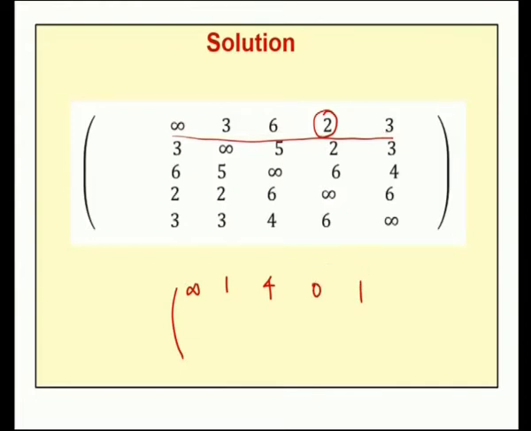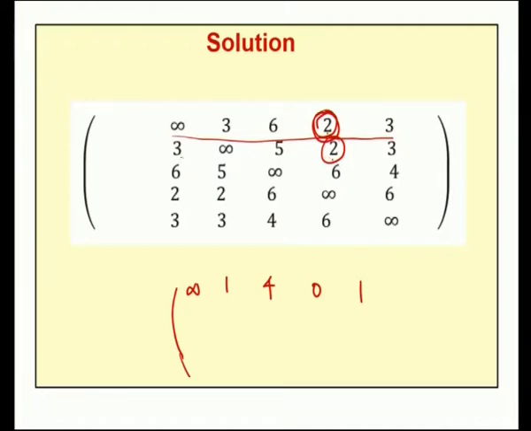So, in the first row I will choose the minimum which is 2 and I will subtract that minimum from each and every entry of the first row. I will get this row. Do the same thing for the second row. In the second row the minimum will be 2. So, subtract the 2 from each and every entry.